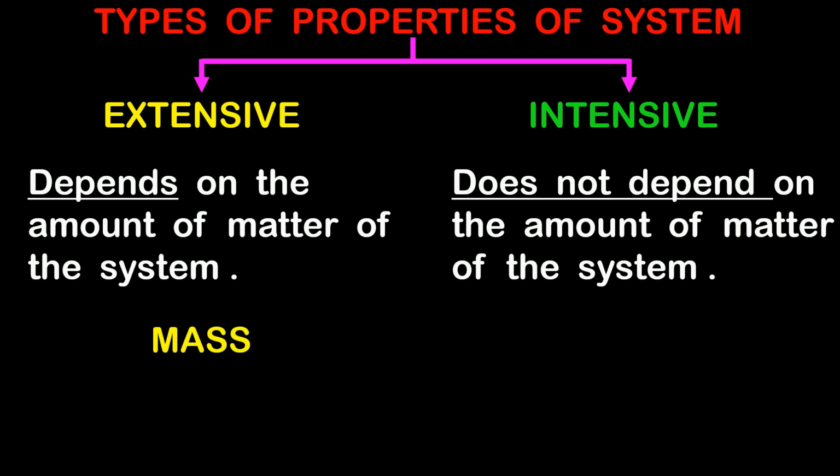The best example for this is temperature. Let's say that you have 1 liter of water and the temperature of that water is, let's say, 90 degrees Celsius. Now out of that 1 liter, let us take 100 ml in a separate beaker.